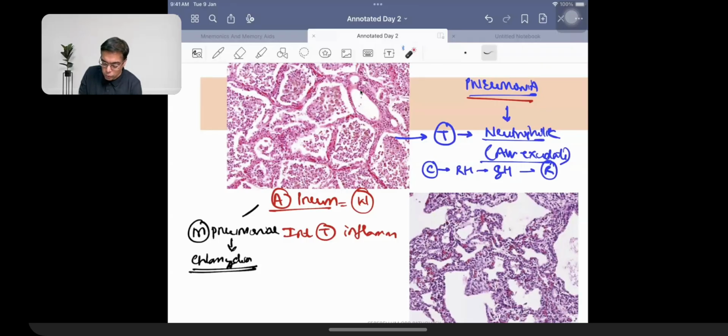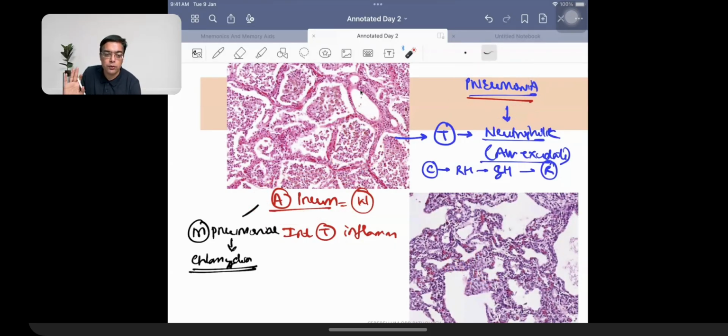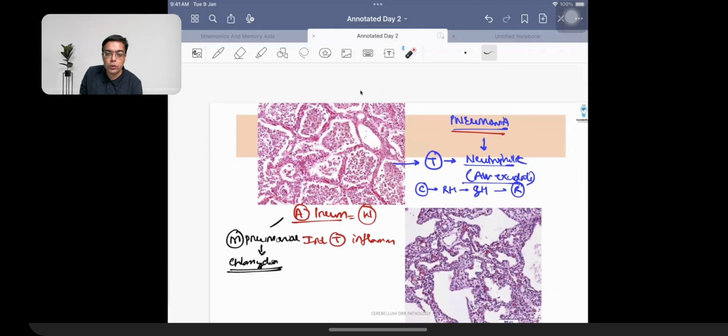Dr. Bobby, I'm just talking about more of micro over here. So path points are just two. Typical pneumonia is airspace pneumonia, alveolar exudate. That's what you need to remember. Atypical pneumonia, interstitial tissue inflammation. Interstitial tissue inflammation, okay, these are the only things we need to remember from the path perspective. The rest you need to remember is the stages of pneumonia: congestion, red hepatization, gray hepatization, resolution, right? This is what we just need to talk about.